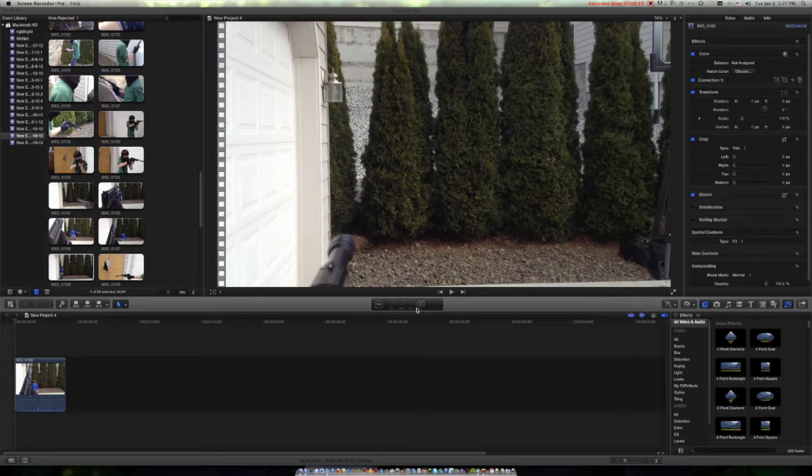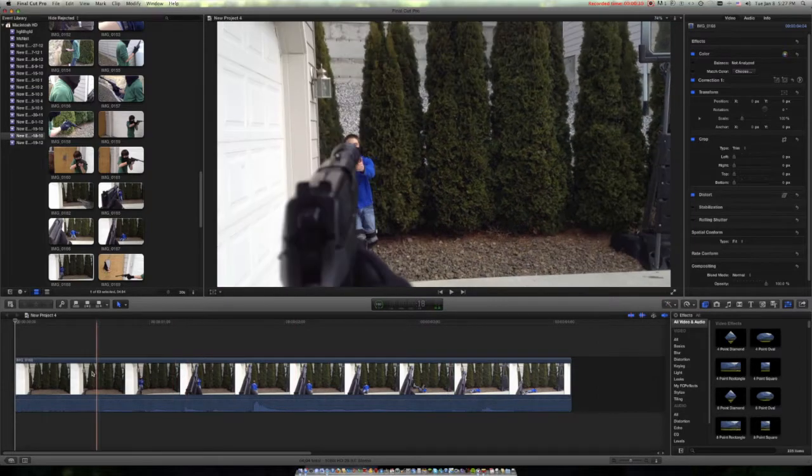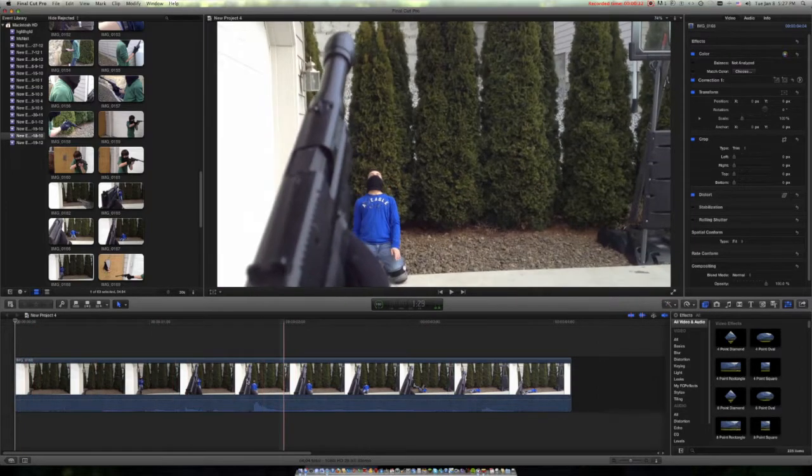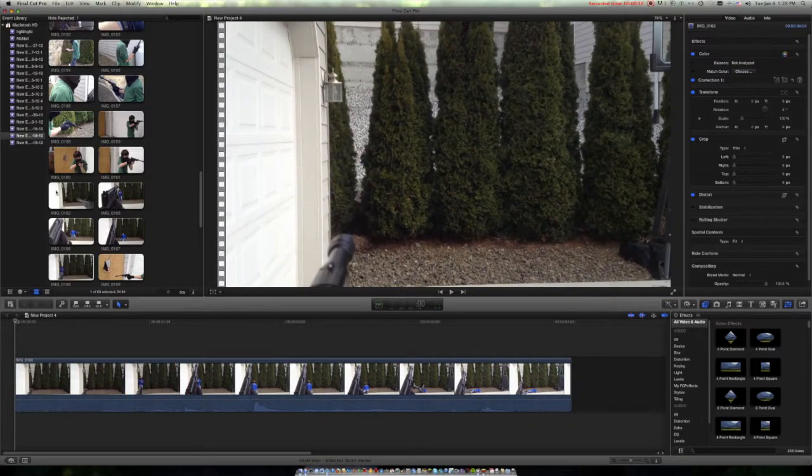Okay, so I'm going to be showing you how I make the muzzle flash effect on my video. This is not from the video, this is from an earlier project, but it will serve the purpose I need it to. So, we shall get started.